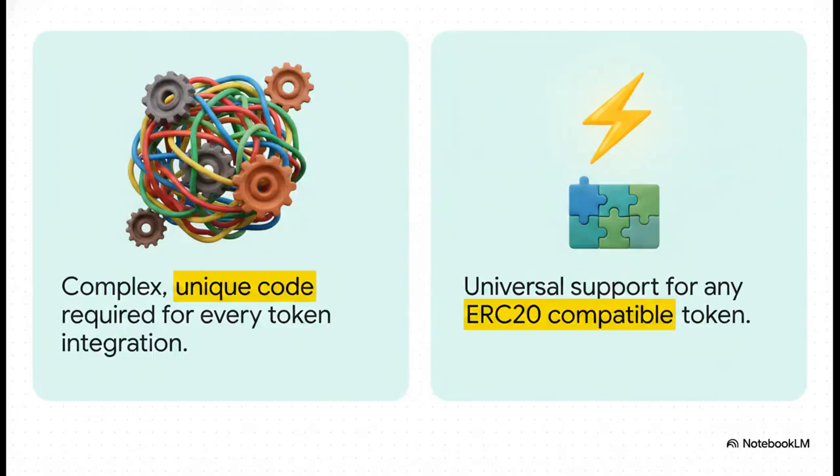Because everything follows these exact same automated rules, it unlocks a seamlessly connected digital world. I mean, just contrast the old, clunky way of doing things with the elegant reality of ERC20. Imagine the nightmare scenario if, every time a new token launched, developers had to write complex, unique code just to get their systems to recognize it. I mean, progress would literally crawl to a halt. Instead, we get ERC20 interoperability. Thanks to that consistent underlying structure, the whole ecosystem enjoys universal, plug-and-play support for any compatible token straight out of the box.